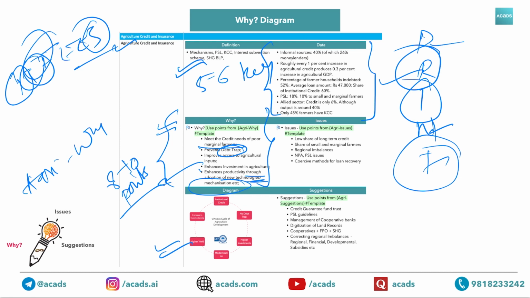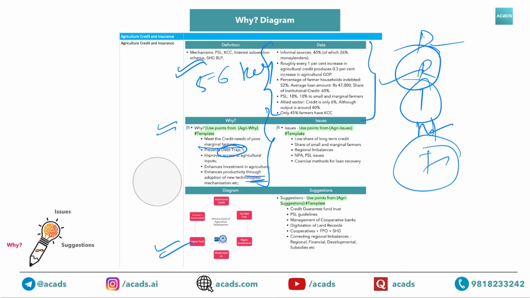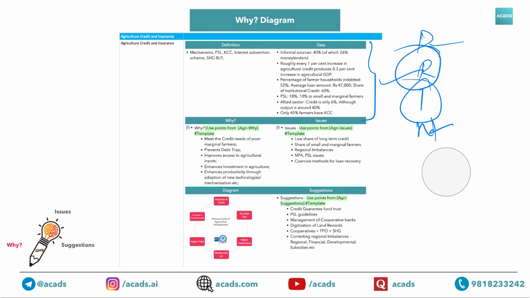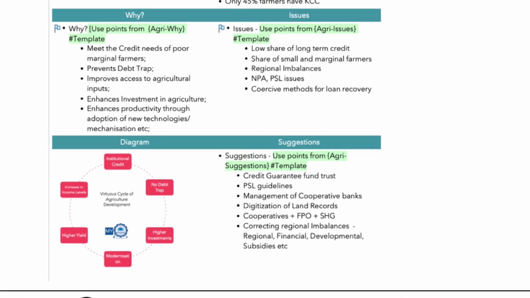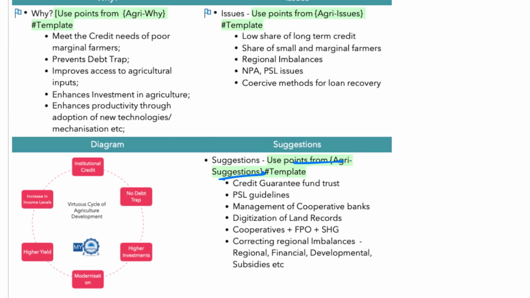And then issues: again, the issues template we are going to cover later in this lecture, and the same goes for suggestions. But this is to show you how you can use mental models to frame an answer or points for any subtopic of the agriculture module. For suggestions, here we have mentioned it clearly: use points from the Agri suggestions template and Agri issues template.